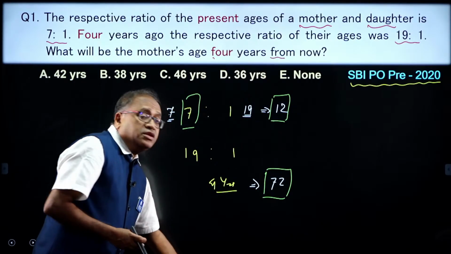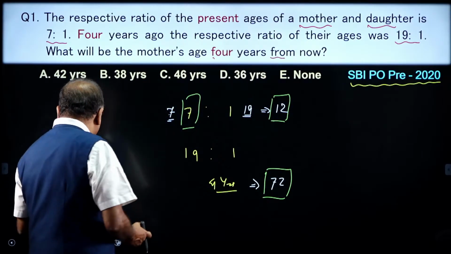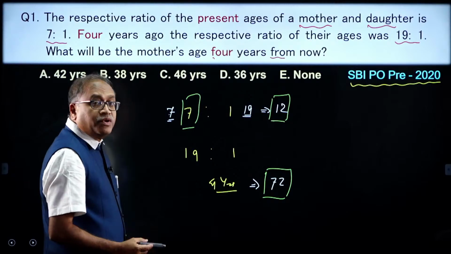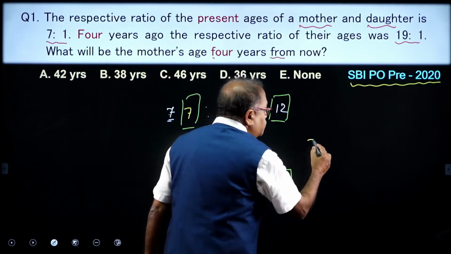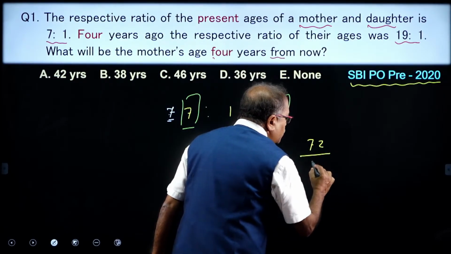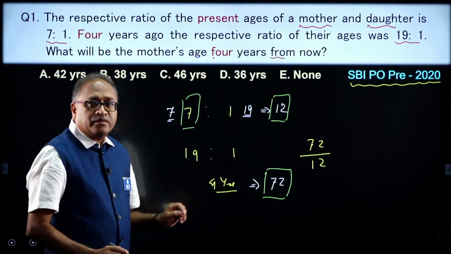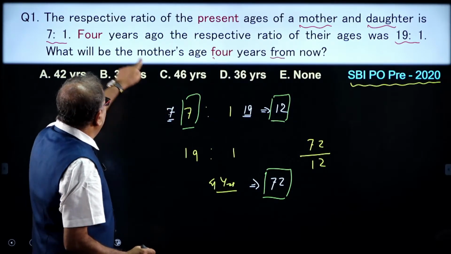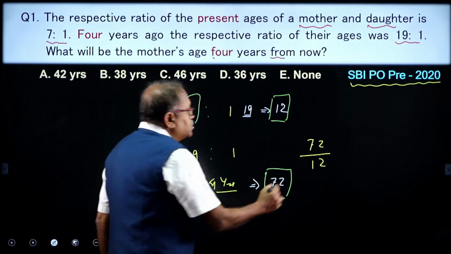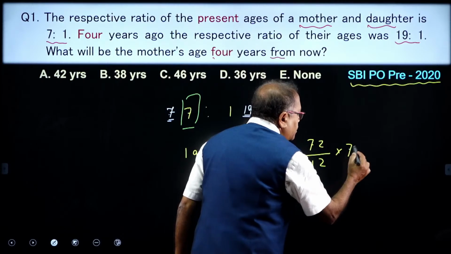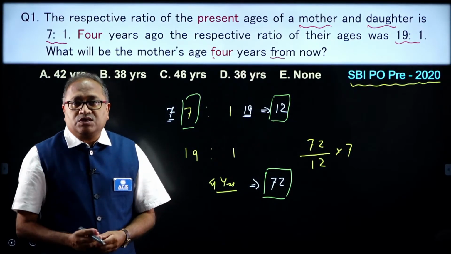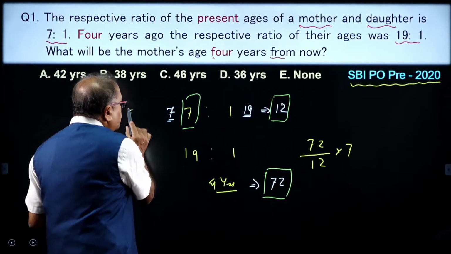That is the only thing, you got the answer. I am writing the solution part over here. 72 divided by 12, I am getting 1 part. I need the 7 parts, the mother's age, so multiply this by 7, because this is the present ratio.